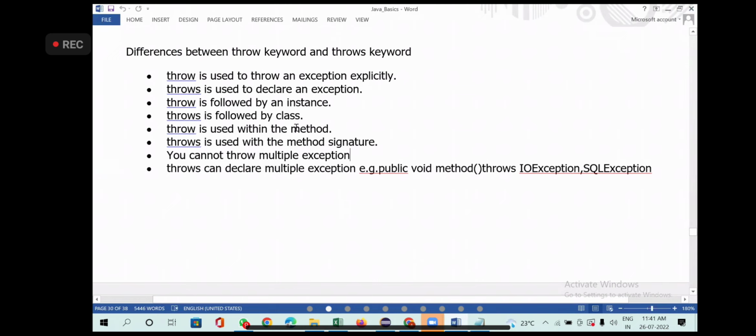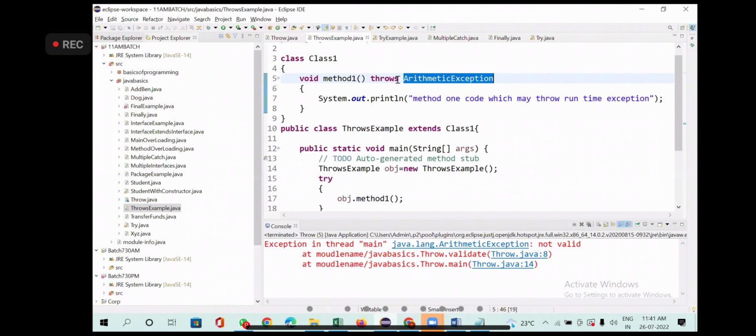Throw is used within the method. I showed you, right? Where I'm using throw, I'm using it inside the function. That's what I mean. Throws is used with the method signature. This is the signature where I'm using it.